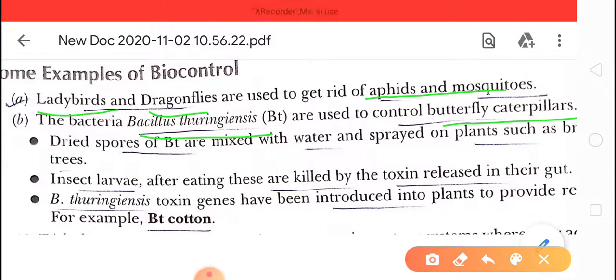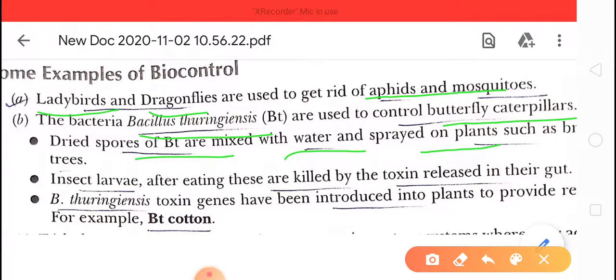First of all, we prepare a spray of Bacillus thuringiensis. We take the dried spores of BT, mix them with water and make a spray, and spray this solution on plants such as brassicas and other trees also. Okay, so due to that, the aphids and caterpillars will die. Okay, clear about this? How does BT act?